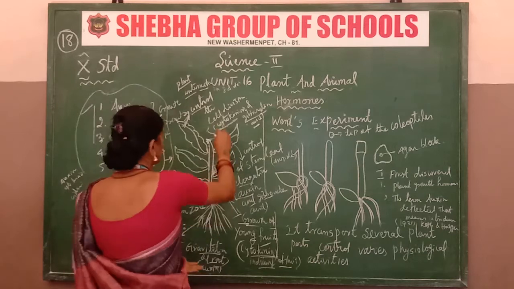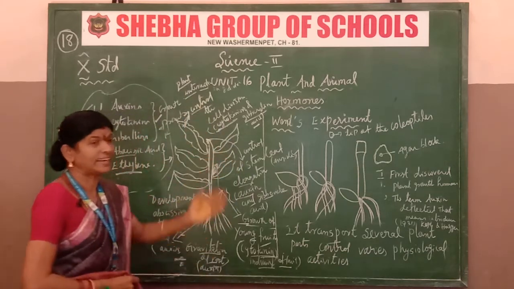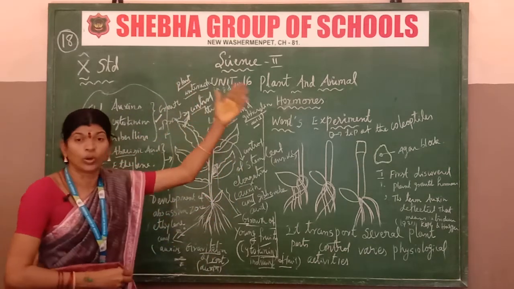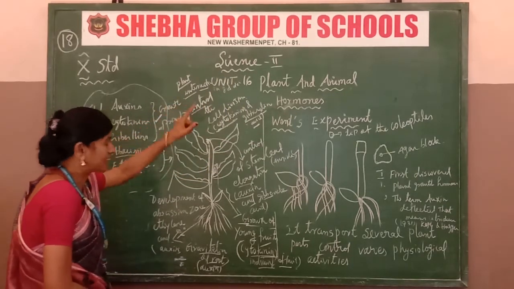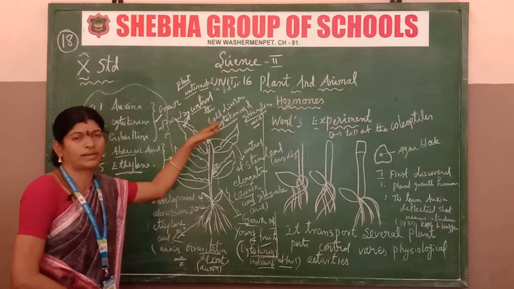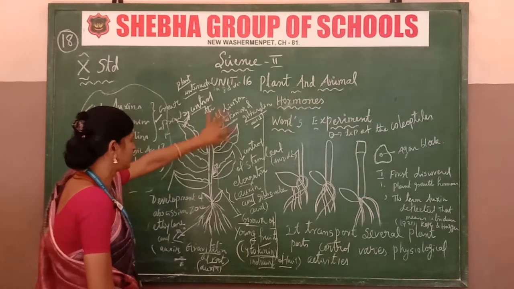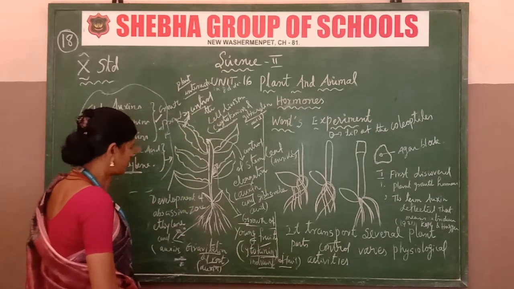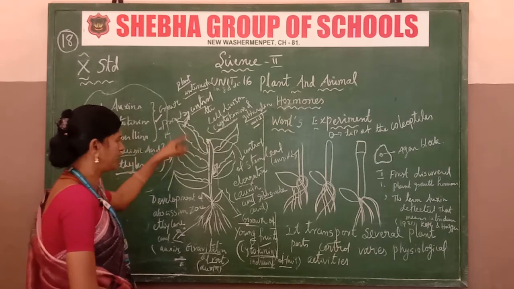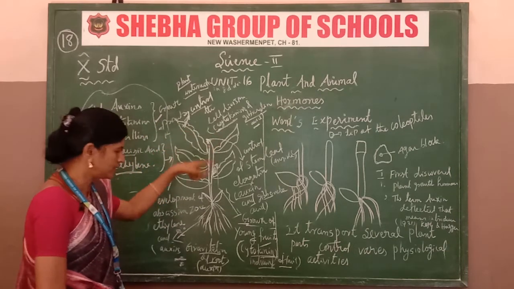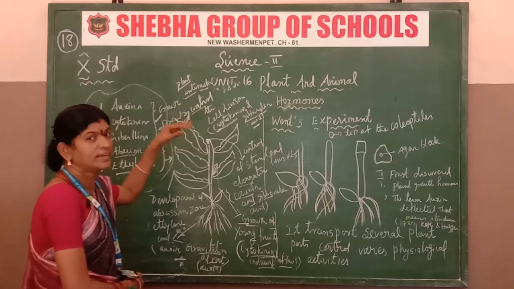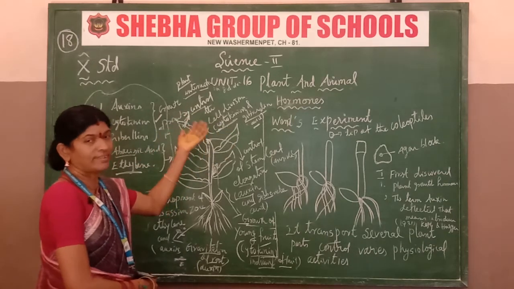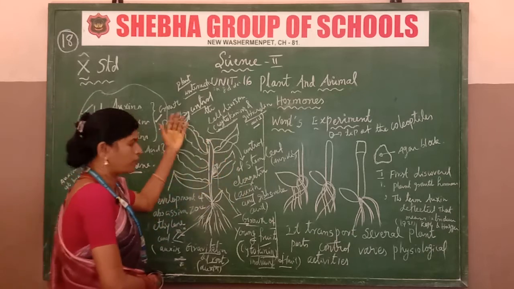Next, what is this? This is plant interactions in growth and development. The hormones are secreted in the plant's tip region, stem region, root region and fruit region, and they regulate various physiological activities of the plant.